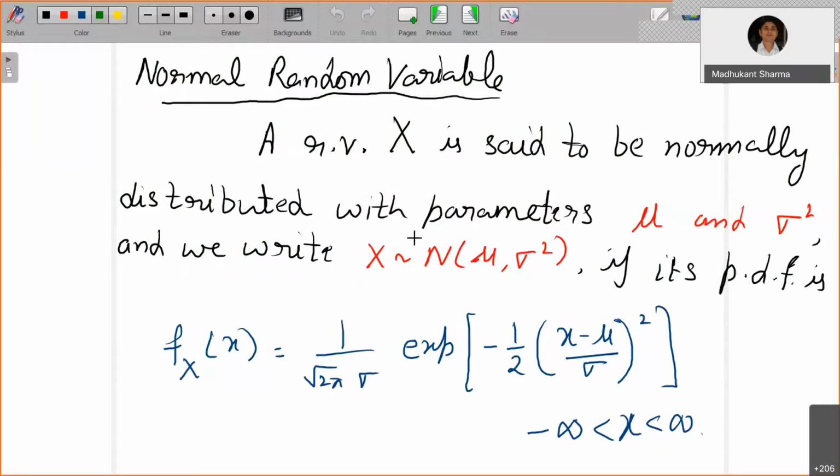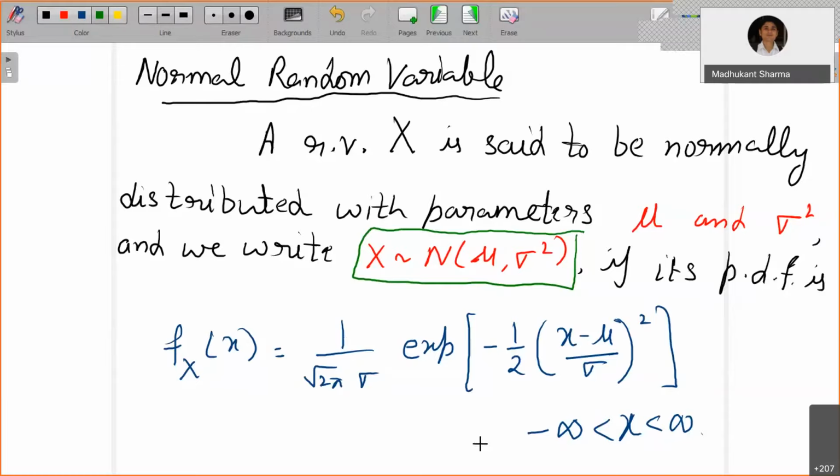Okay, so we have two parameters, and we write X follows N(mu, sigma squared). N stands for the normal distribution, if its PDF, or probability density function, is given by this here. This is on the entire interval on the x-axis.